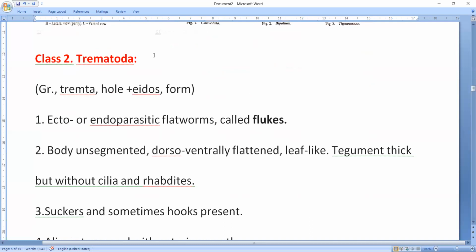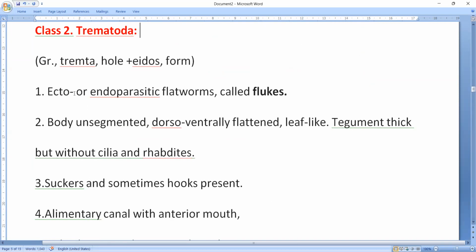Trema means in Greek hole, aperture, so aperture containing form. So what does it mean? You will see that it is related to the vagina.